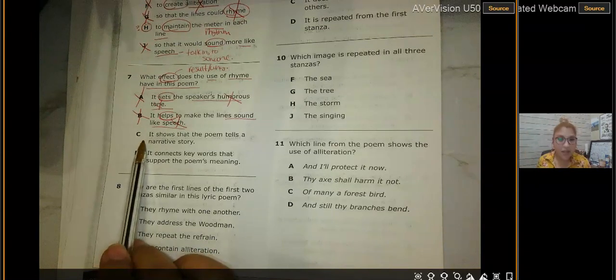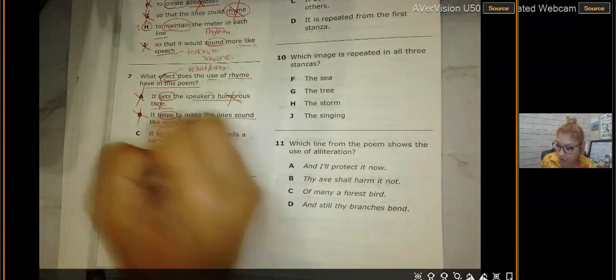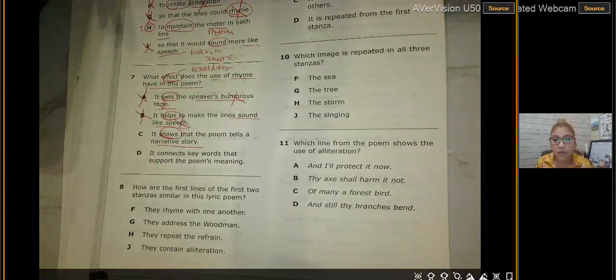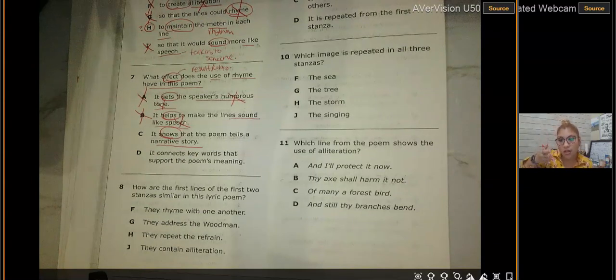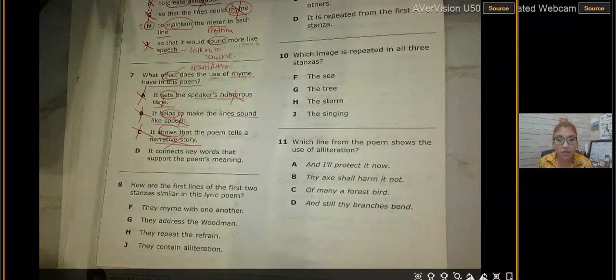All right, C. It shows that the poem tells a narrative story. A narrative means that it's telling you a story. So was it telling us a story, boys and girls? Did it tell us how the tree started, then what happened later on, then the problem, and then how it was solved? Did it tell us the story? No, it was not a narrative story. But let's make sure on D.